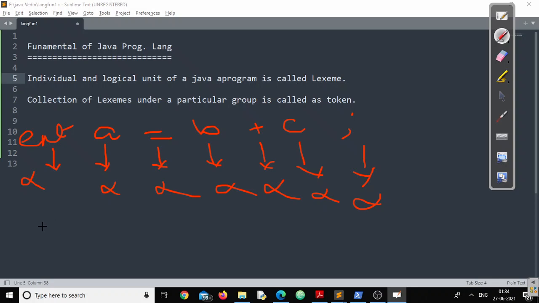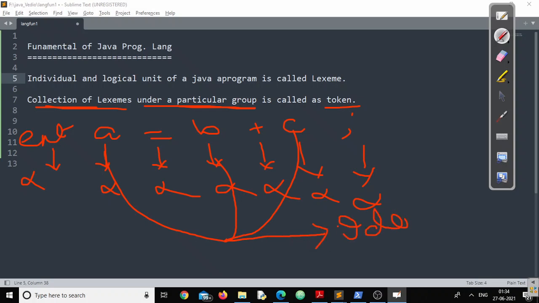Now the next step, if I want to group them together, collect them together under a particular group, remember this: a collection of lexemes under a particular group is called a token. I can combine a, b and c, and this can be called a variable, or we can call it an identifier.